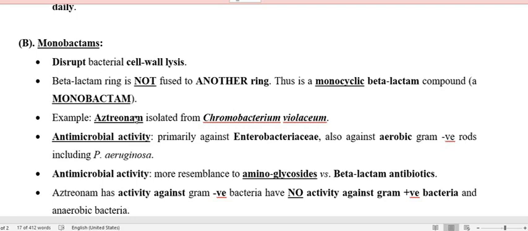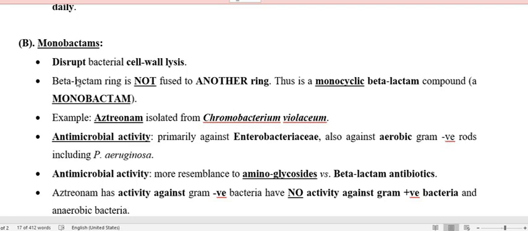So aztreonam is a monobactam, isolated from Chromobacterium violaceum, and as I mentioned, it does not possess the other ring, unlike the carbapenems, cephalosporins and penicillins, which have the other ring.